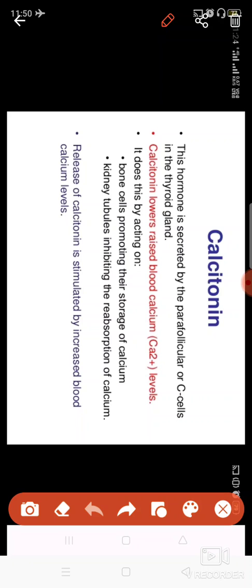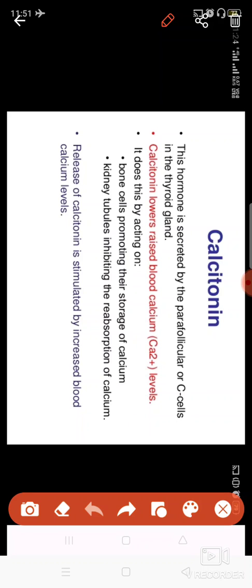It also stops the reabsorption of calcium in the kidneys, because in the kidney nephron region, as I told you, extra salts are being reabsorbed, but because calcium is required in your body, it stops the reabsorption of calcium in the nephron, so that it can be absorbed by the bones and your bones will become strong.